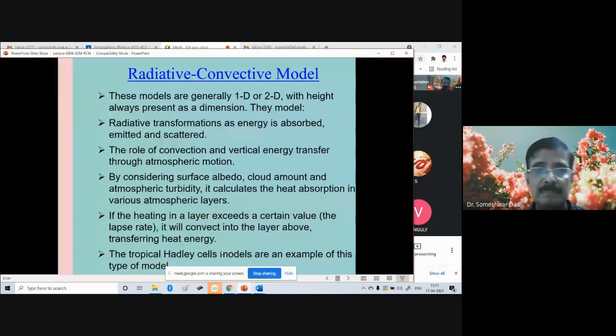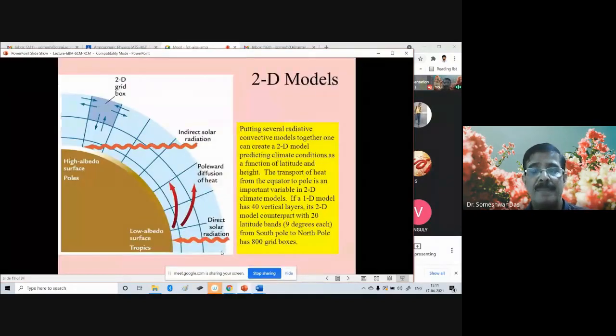Okay. Now, in a two-dimensional model, as I said, you have one vertical dimension, as you can see in this figure, and the other is the horizontal, say from equator to the pole. So this is the pole, polar latitude, and this is the equator.